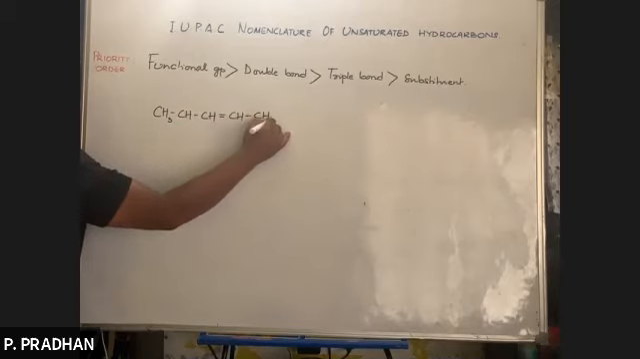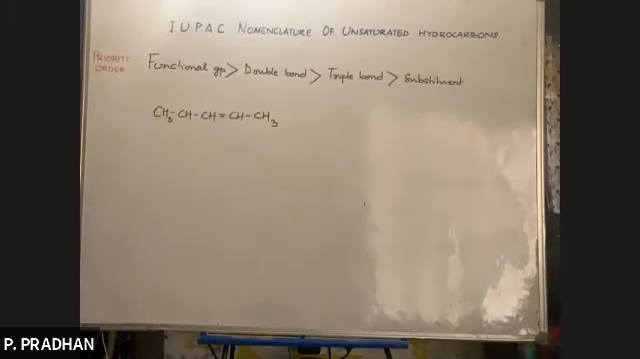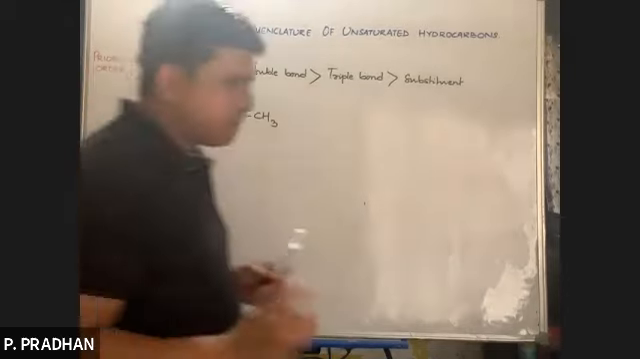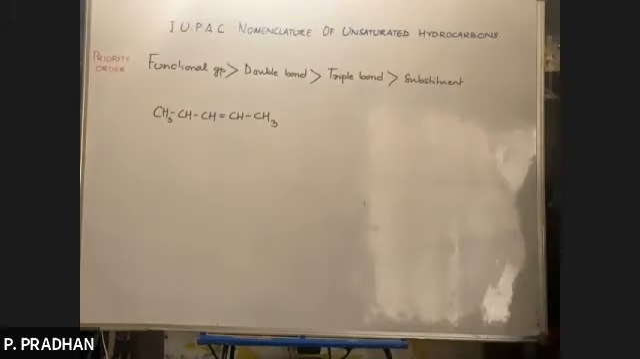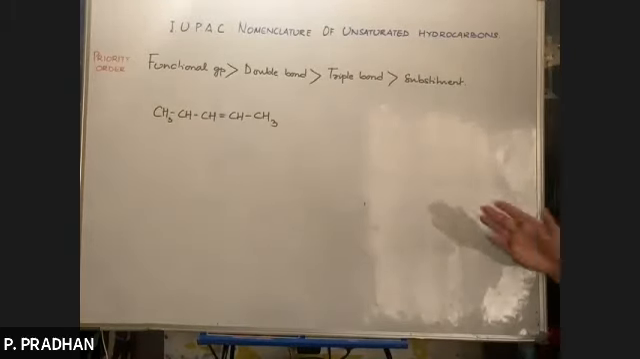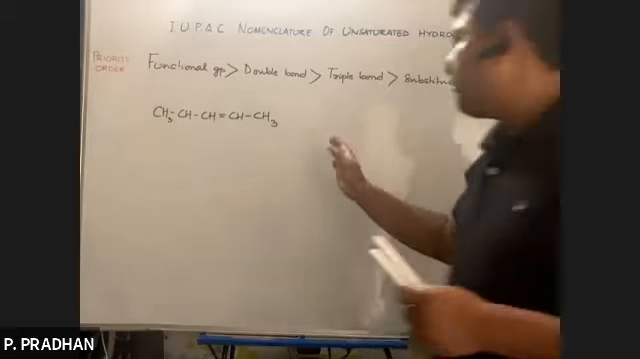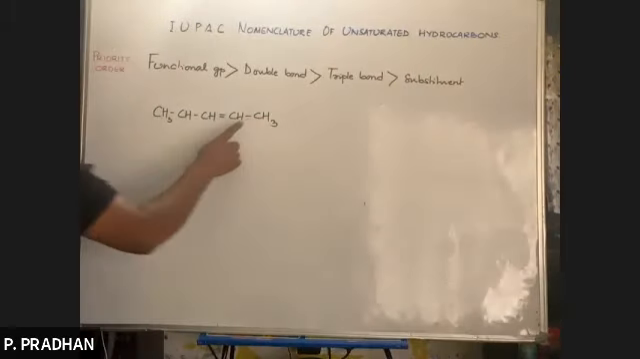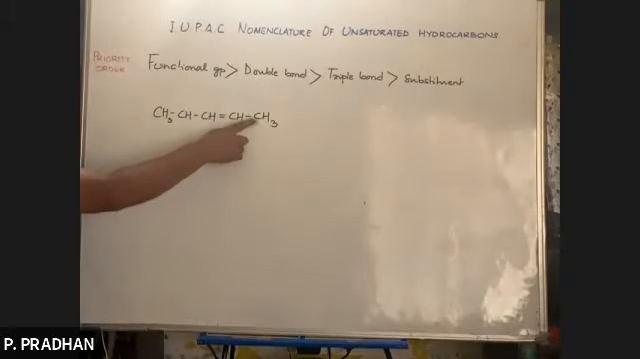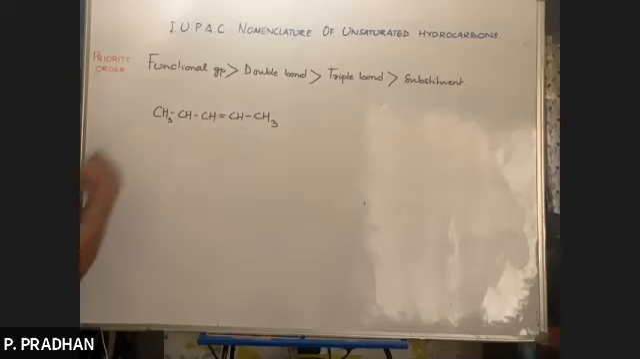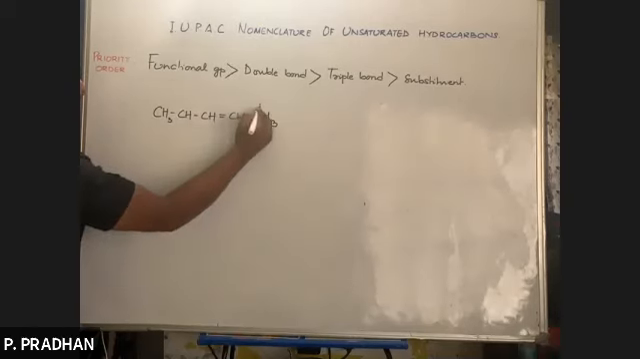So let us first start with the simple case. Okay. Now, where will I start numbering? Numbering should be done from that end so that the double bond gets the lowest number. Now start numbering from the right hand side. So the double bond starts at which number? Where will the double bond start? 2. If I start numbering from the left hand side, the double bond will start at number 3. So obviously I will start from the right hand side.